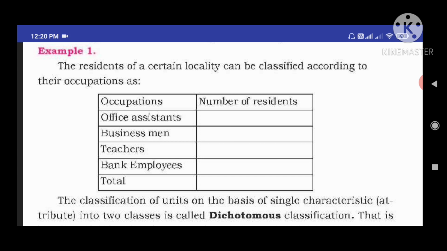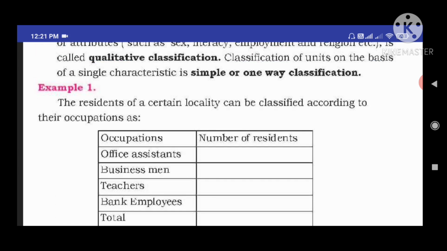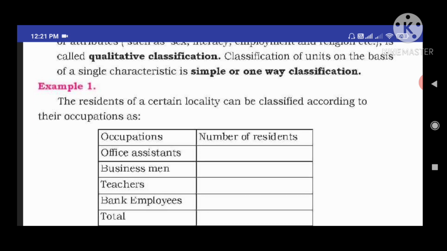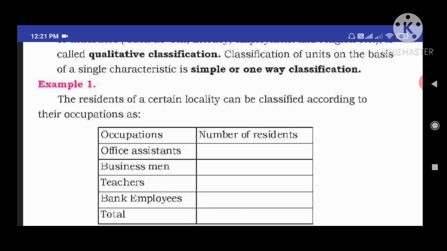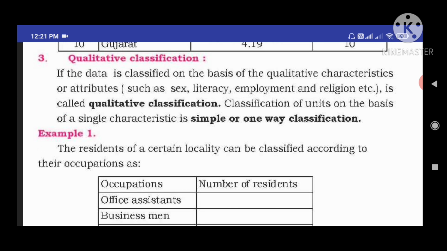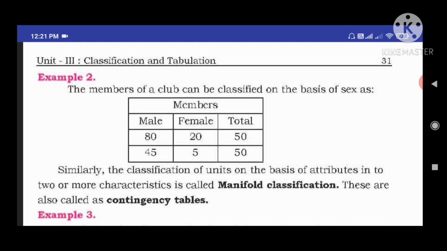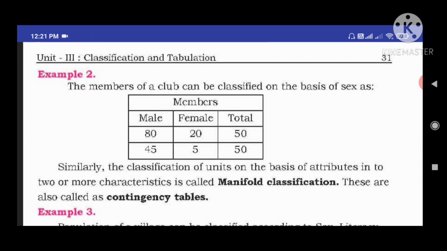These are the quality characteristics. When statistical data is recorded based on quality, we call it qualitative classification. We can take one more example. See here, the members of a club can be classified on the basis of sex.